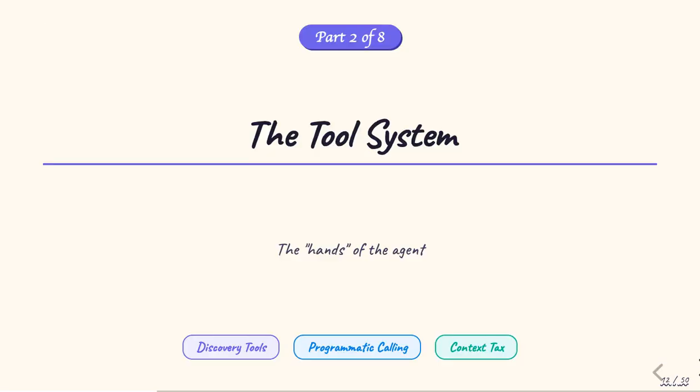Part 2, the tool system. Tools are the hands of the agent, the mechanisms by which Claude Code actually reads files, runs commands, searches code, and makes changes. We'll look at the built-in tool suite, how Claude avoids the context tax problem through programmatic tool calling, and why regex over the file system beats vector embeddings for code search.